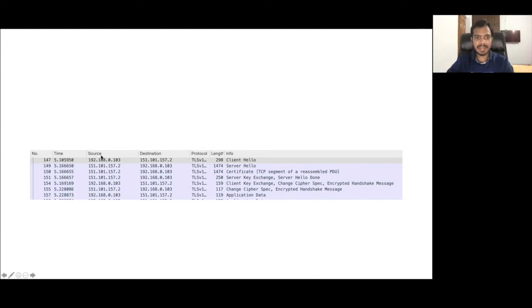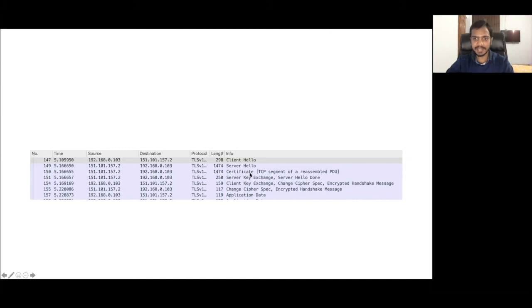So if you see the source address, this is actually the IP address of my machine, and this is the destination address of the web server itself. And the protocol uses TLS version 1 if you see here. You see first is the client hello from the browser side, then is the server hello. If you see the IP 151, this is the server IP, source is server. So server hello is from the server side, but server will again send two more messages.